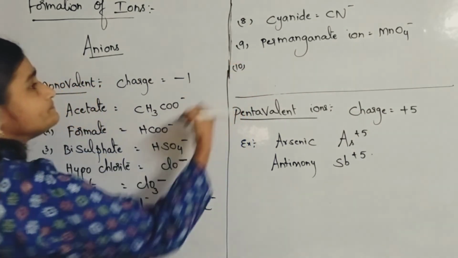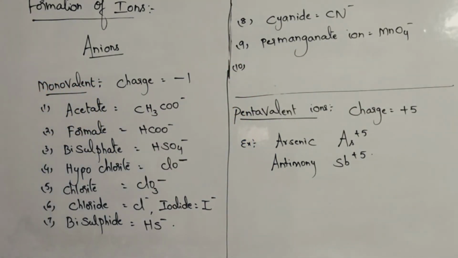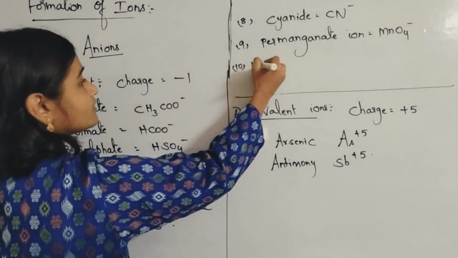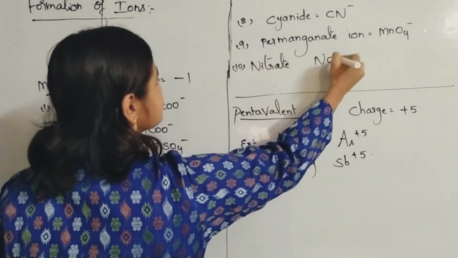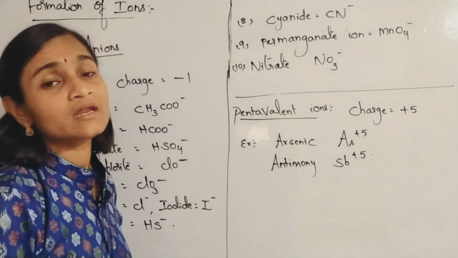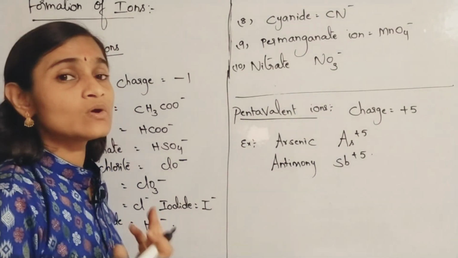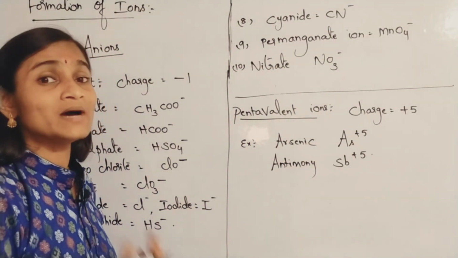And then you can even take what else I told? Permanganate ion, yes, nitrate ion, NO3 minus, even nitrite is also there, NO2 minus.